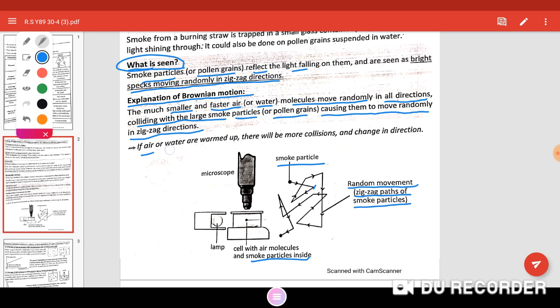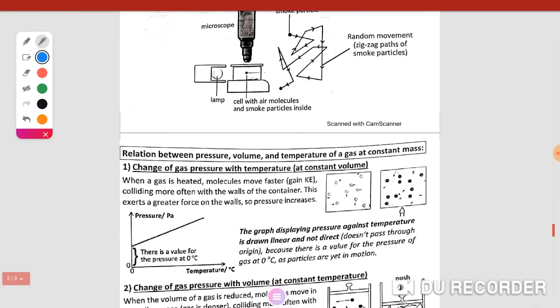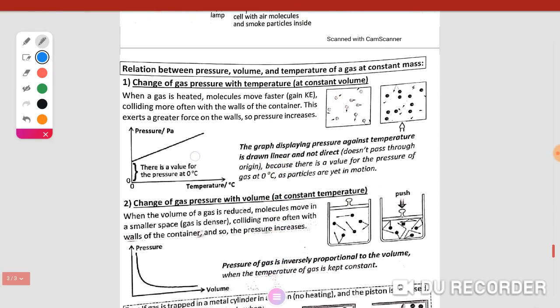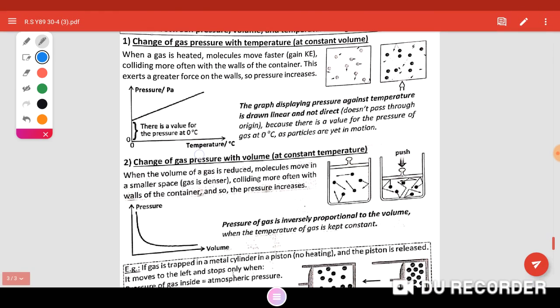If air and water are warmed up, there will be more collisions as the temperature increases. Collisions increase and so do the changes in direction. This means that when the temperature increases, the kinetic energy increases.